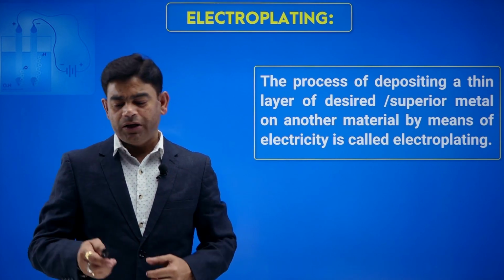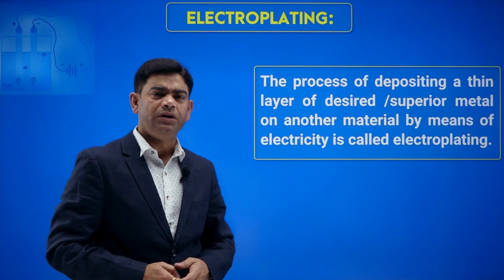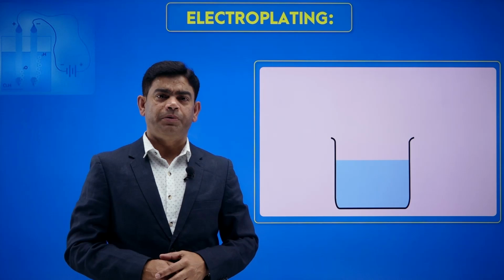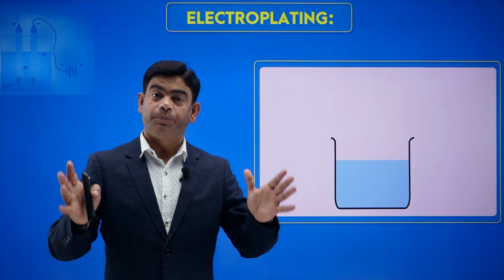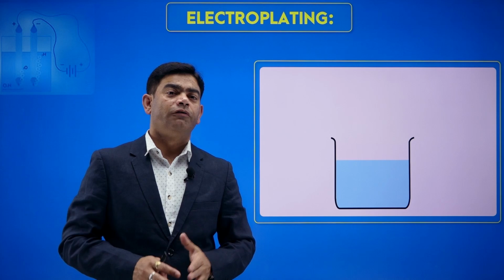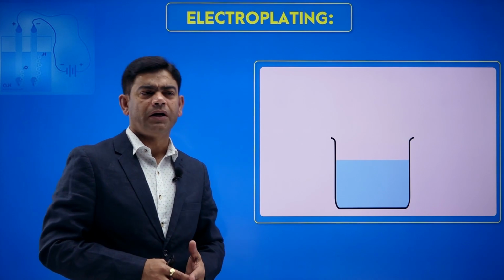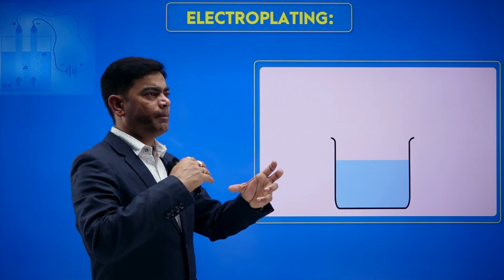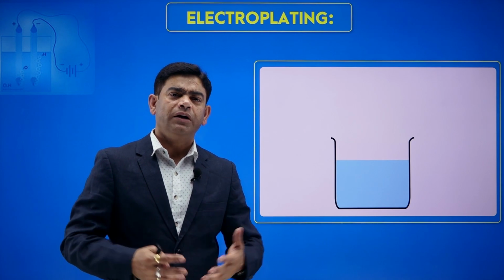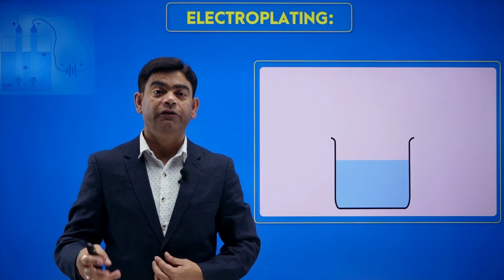So how is electroplating done? Let's see an activity. For electroplating we need the process of electrolysis. So we are going to do electrolysis over here for electroplating. I need to apply a coating of silver or gold or copper, whatever, it's up to us what kind of coating we need.